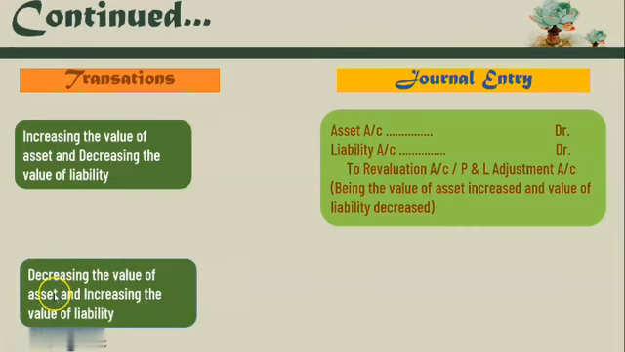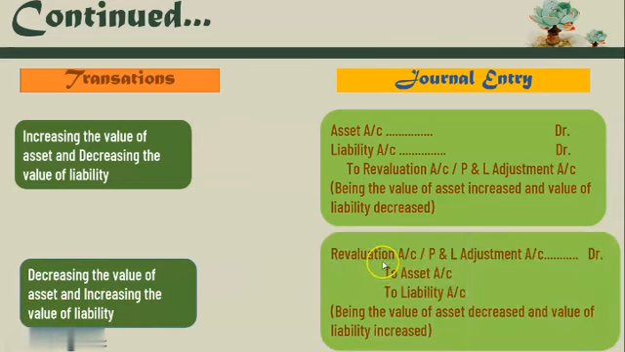Decreasing the value of assets and increasing the value of liability. In this case it is a loss, and therefore the entry is revaluation or profit and loss adjustment account debit to assets account, to liability account. Being the value of assets decreased and value of liability increased. Again, if you want, you can pass separate entries, that is revaluation account debit to assets, and revaluation account debit to liability, as per convenience.